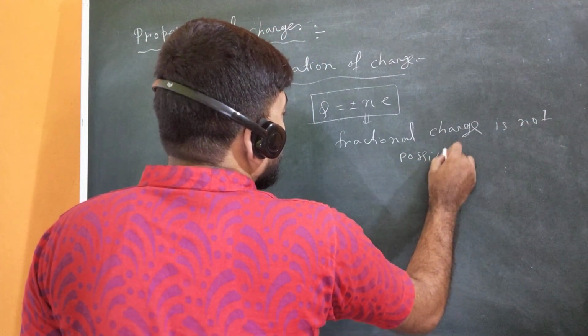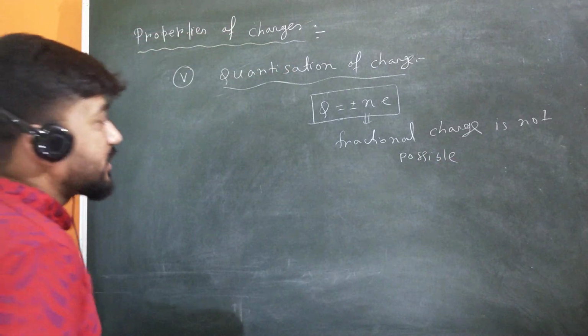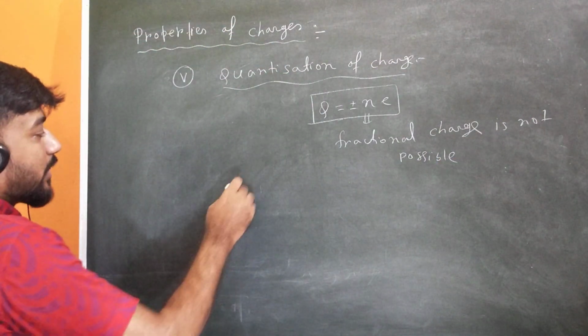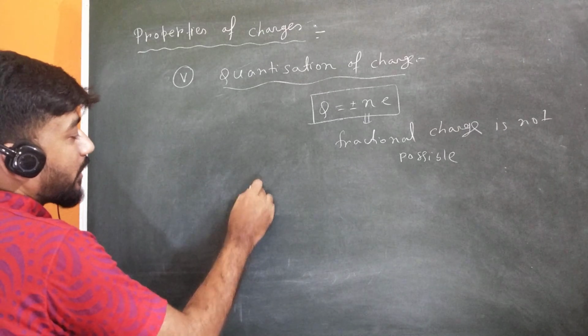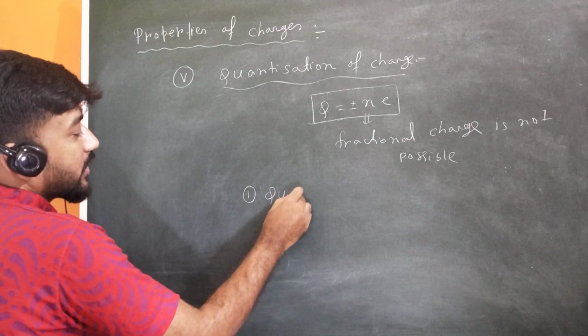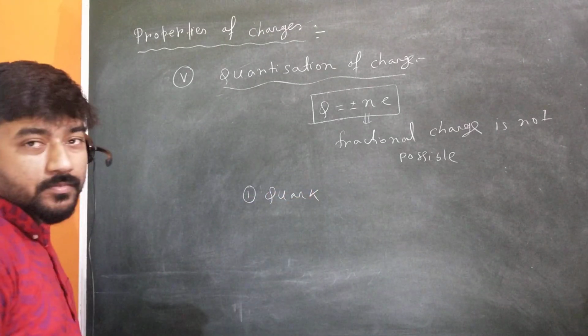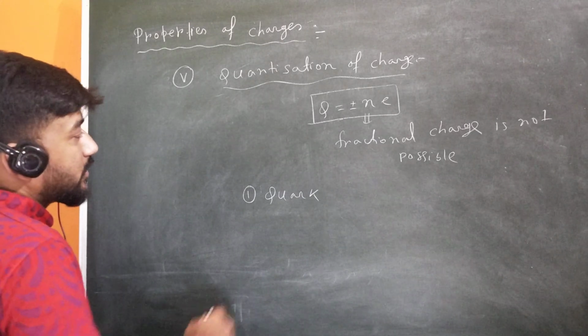But there are two objections to quantization of charge, and one is the quark, the theoretical quark model of particles.